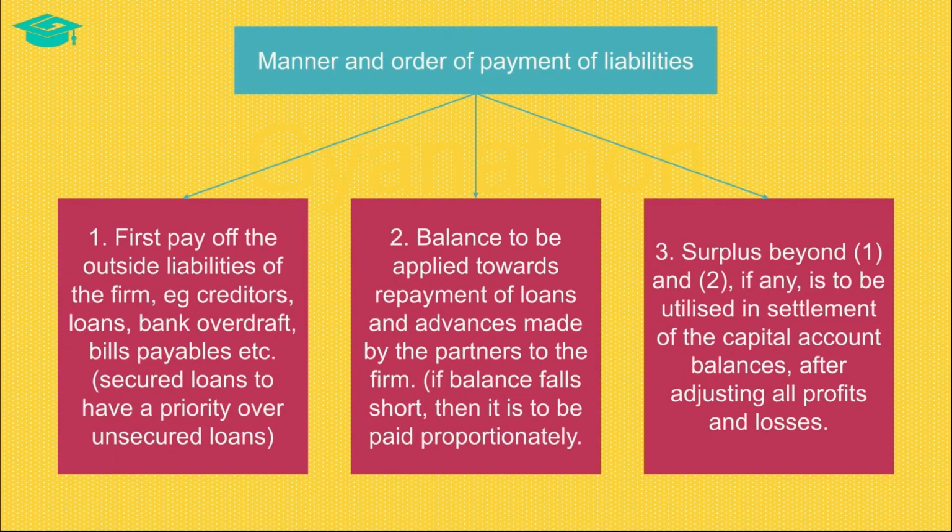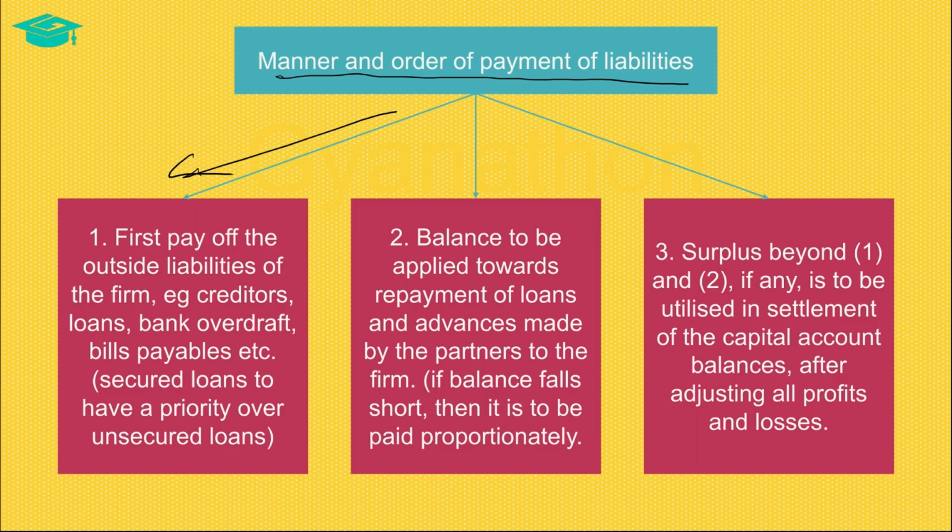We saw that the amount realized from assets should be utilized towards the payment of liabilities. However, the liabilities are not disposed of in a haphazard manner. There is a manner and order for the payment of liabilities. First and foremost, the assets are utilized to pay off the outside liabilities of the firm. This means that, firstly, all the liabilities which are due to the third parties should be settled. These include parties like creditors, loans, bank overdraft, bills payable, and so on.